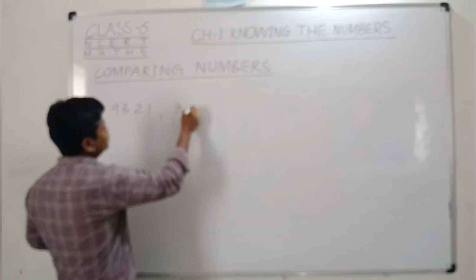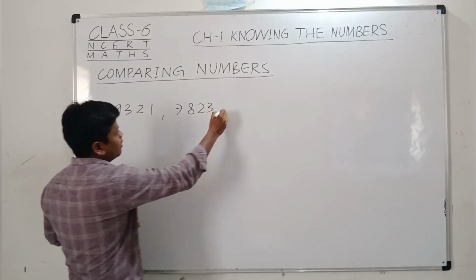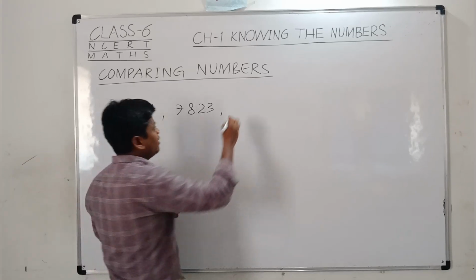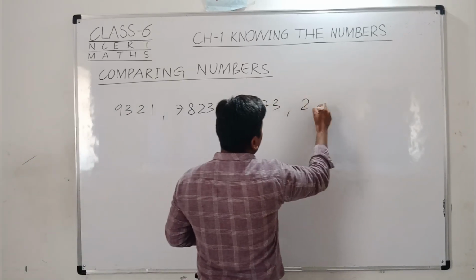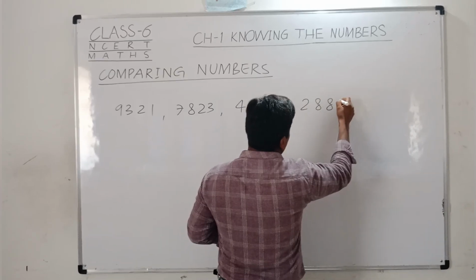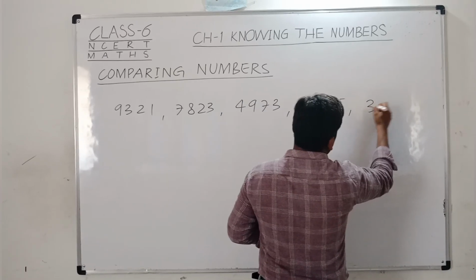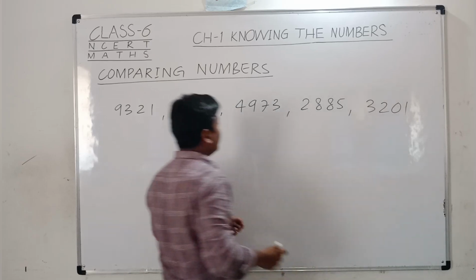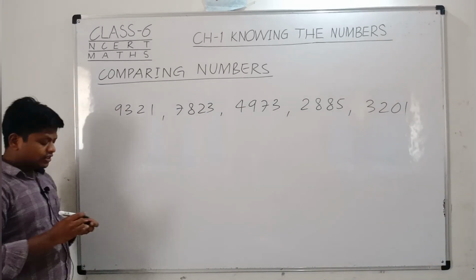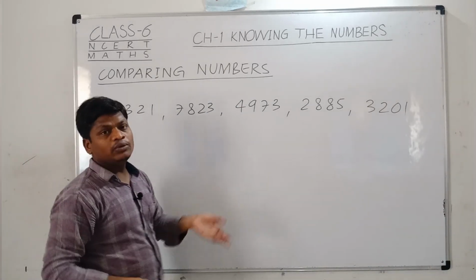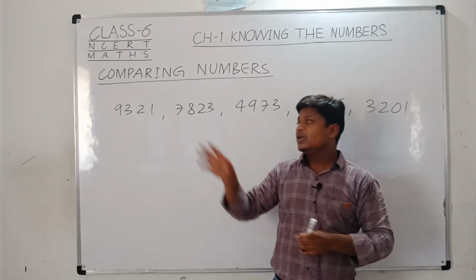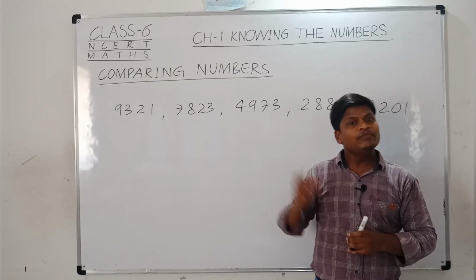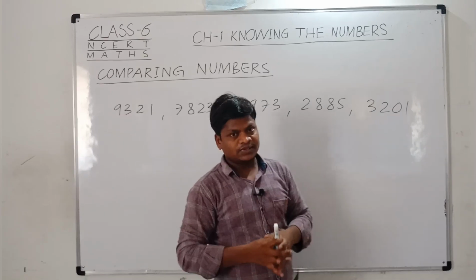Again, I can assign you 7, 8, 2, 3. I am giving you the numbers randomly, right? 4, 9, 7, 3, right? 2, 8, 8, 5, right? 3, 2, 0, 1, right? So these are a few examples, and this is just for your homework, so you can understand the place value. You can pause the video and repeat how I defined the place value and the earlier examples, right?